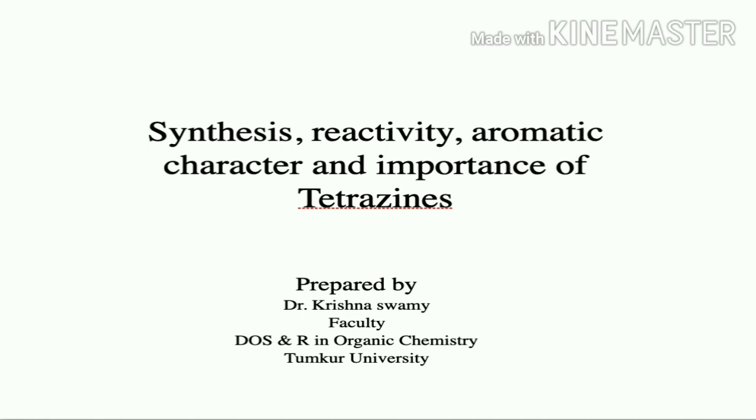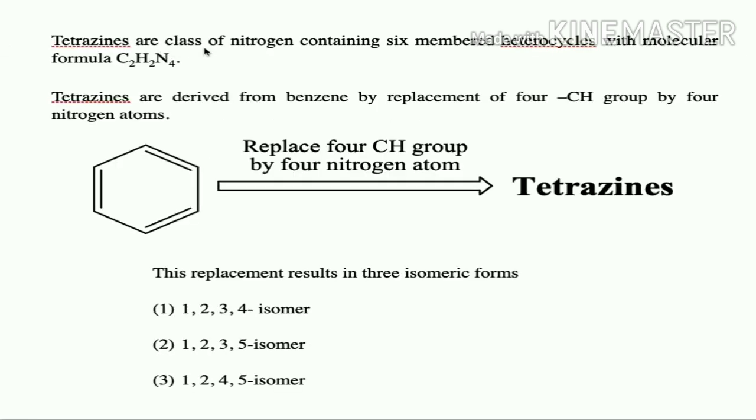Continuation to the lecture on six-membered heterocyclic compounds. Today I am going to discuss synthesis, reactivity, aromatic character and importance of tetrazines. So tetrazines are a class of nitrogen containing six-membered heterocycles with molecular formula C2H2N4. Tetrazines are derived from benzene by replacement of 4 CH groups by 4 nitrogen atoms.